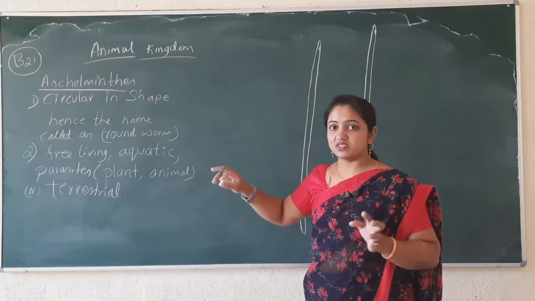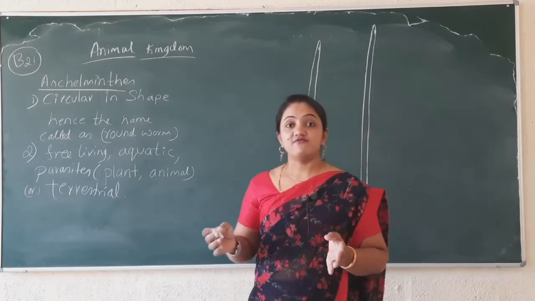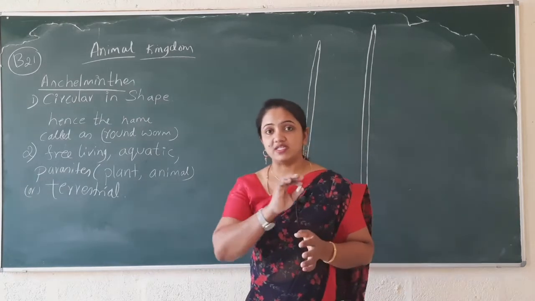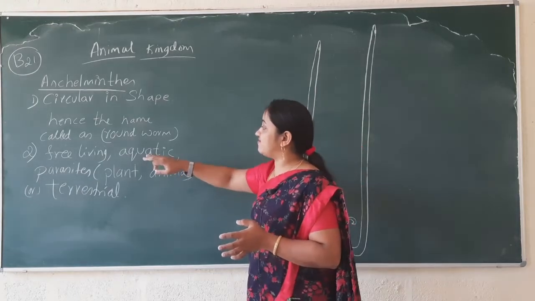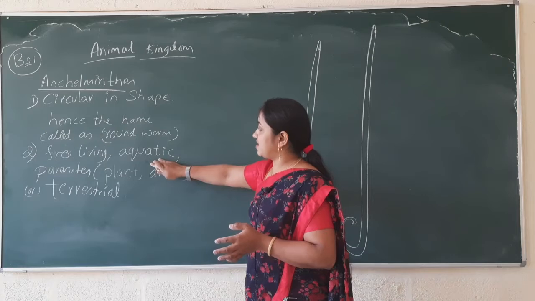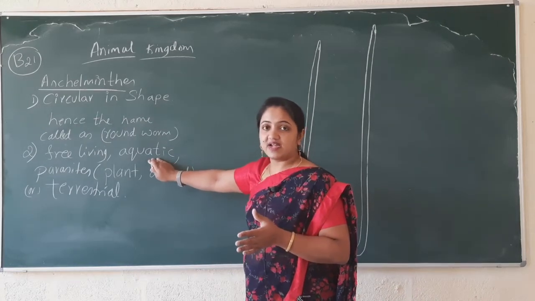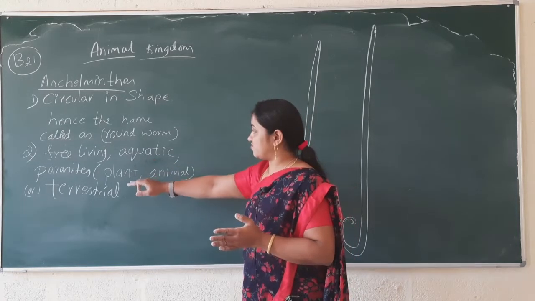Free living means they can freely move from one place to another without entering inside any host body. They live in a free way. Maybe they are present in aquatic form, either a marine form or a freshwater form.